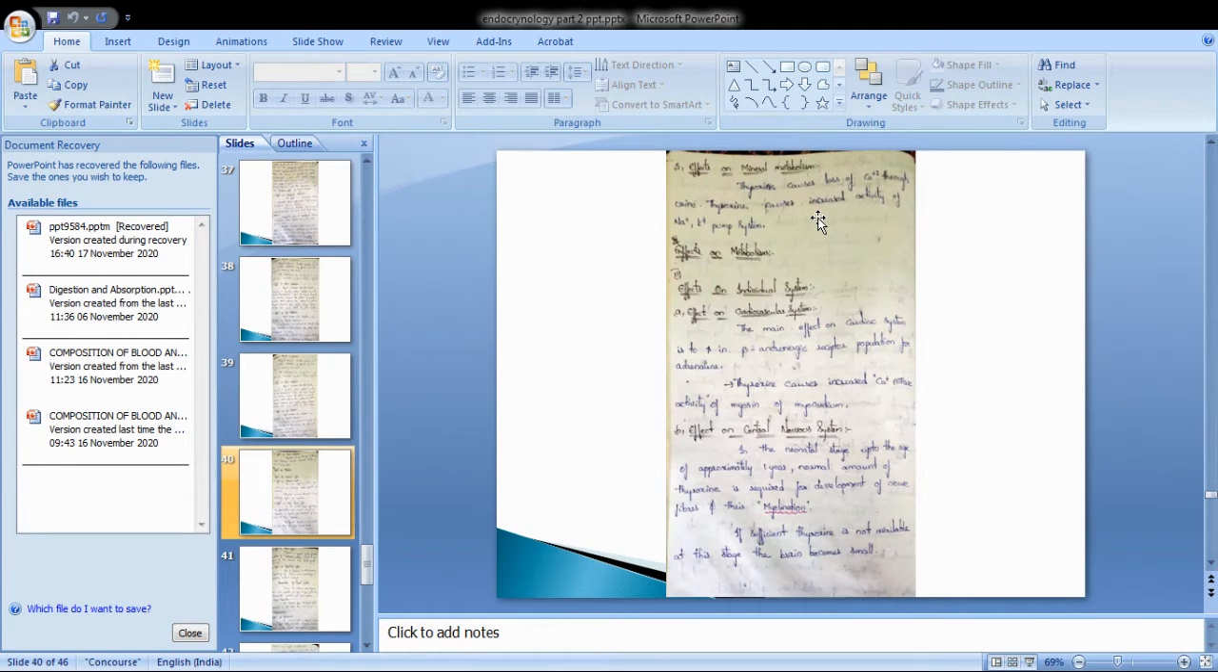Thyroxine causes increased calcium ATPase activity of myosin of the myocardium.